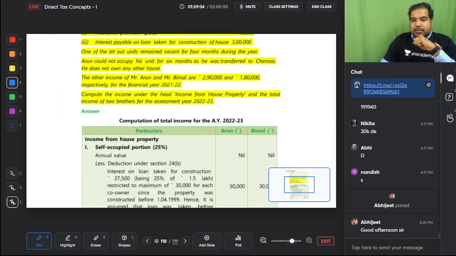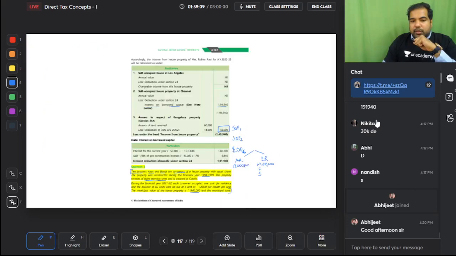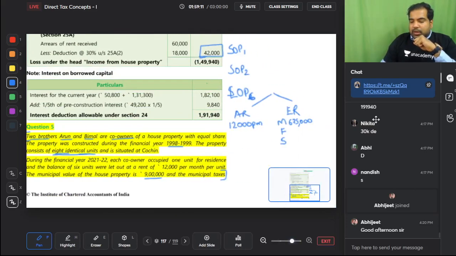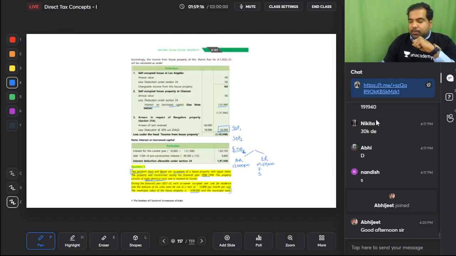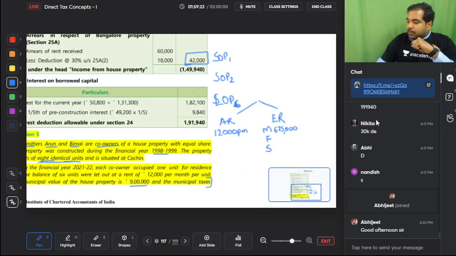Municipal taxes are 20% of municipal value which were paid during the year. So what is the municipal value? 9 lakh into municipal taxes at 20%. This is 1 lakh 80, and that also you have to split, divide by 8 into 6, which is 1 lakh 35,000. That is the municipal tax. I'm just parking it. Municipal taxes are 1 lakh 35,000 which are paid. In SOP anyways we don't get municipal taxes.